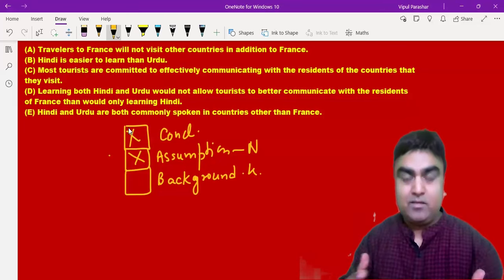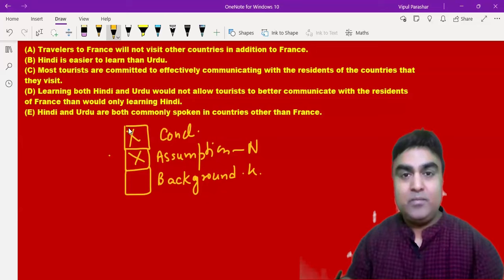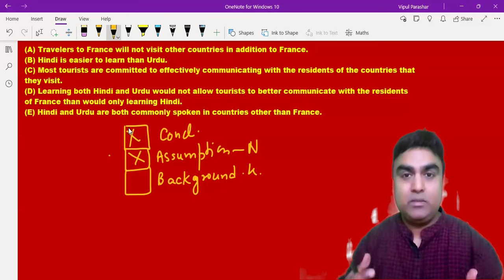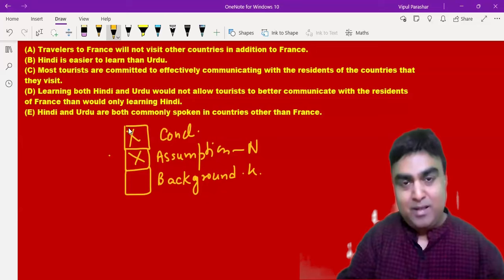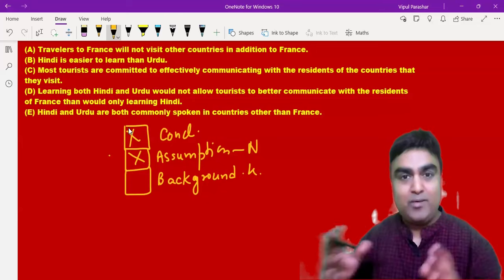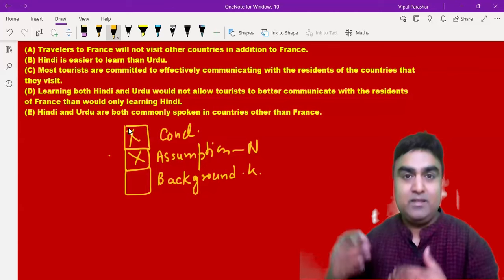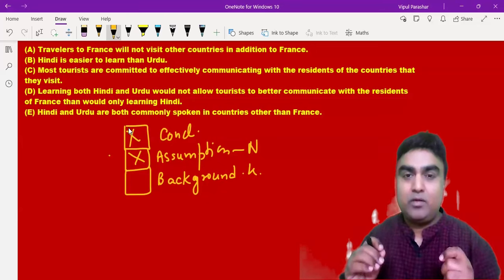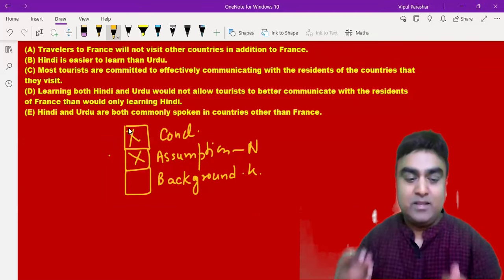Let's say in a case where I negate the assumption and the conclusion or the argument does not fall, then that answer is not correct. So the checking technique of an assumption based question, we call it ANT, not AMT. Like in cars we have auto manual transmission, AMT, but here we call it ANT: assumption negation technique. In the assumption negation technique, the simple thing we are taught is to negate the statement and you will reach the answer.